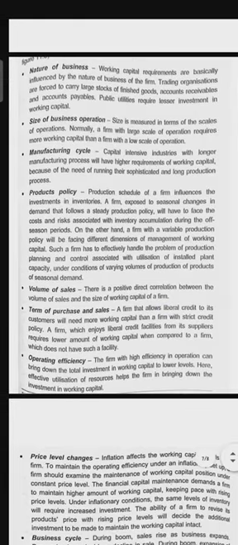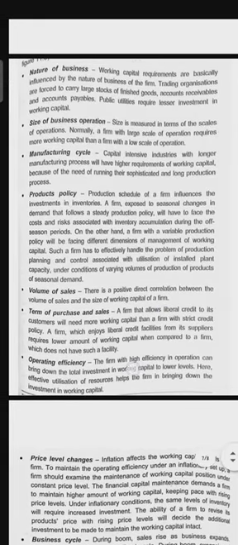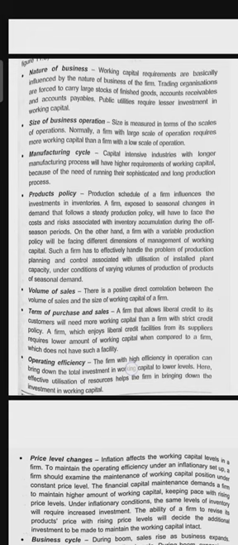Next, product policy. The production schedule of a firm influences the investment in inventories. A firm exposed to seasonal changes in demand that follows a steady production policy will have to face the cost and risk associated with inventory accumulation during the off-season periods.